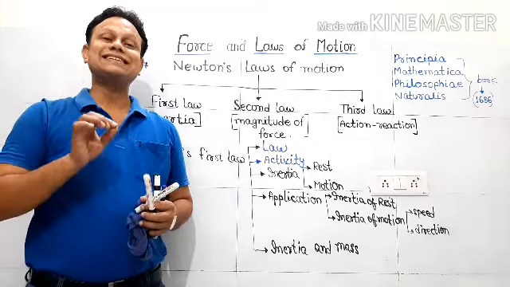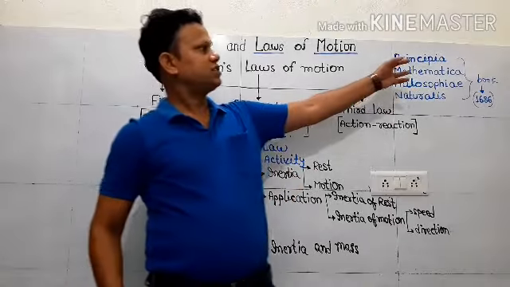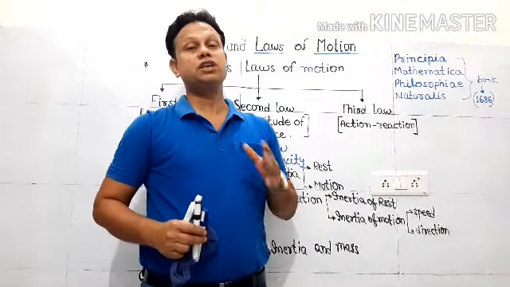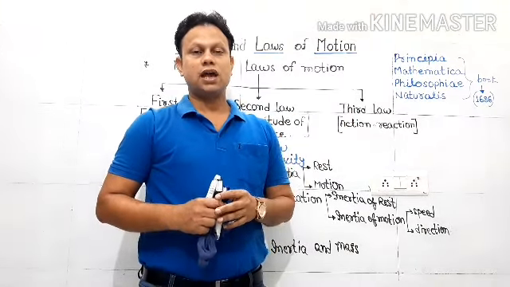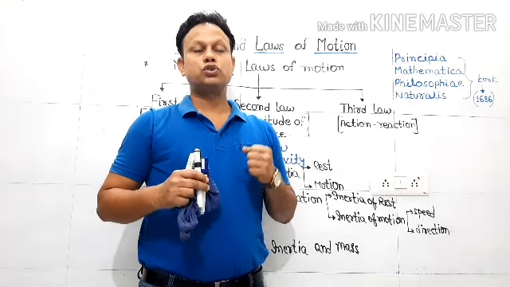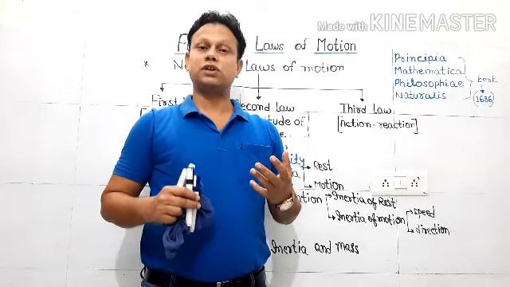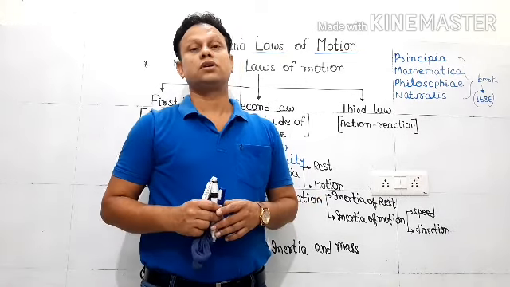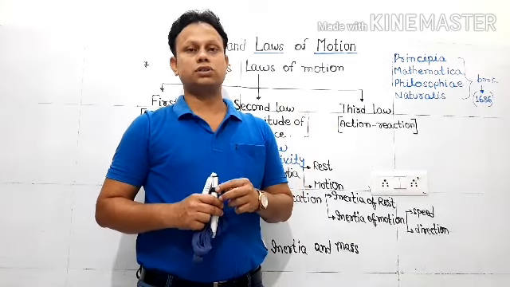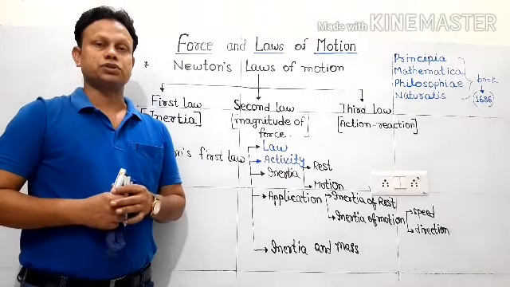In 1686, Sir Isaac Newton, in his book Principia Mathematica Philosophiae Naturalis, which is the name of the book, propounded these laws. He observed nature so beautifully, so closely, and finally he got the laws which exist in our nature. So, out of these three laws, today we are going to understand the very first law, and that we call Newton's first law of motion.